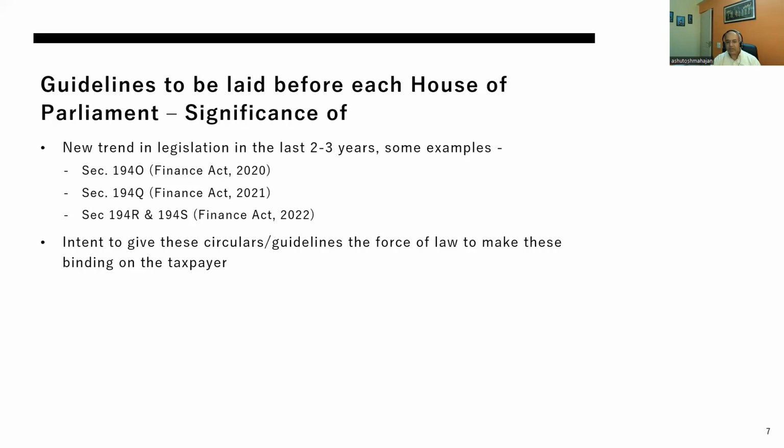All these sections carry a subsection which says that if there is a need for clarification, guidelines would be issued, placed before both Houses of Parliament, and those would be binding on the taxpayers. So obviously, the circulars or guidelines which earlier used to be only clarificatory will now have the force of law, and these would be binding on the taxpayer. This has its own implications, which we'll discuss. Next, please.